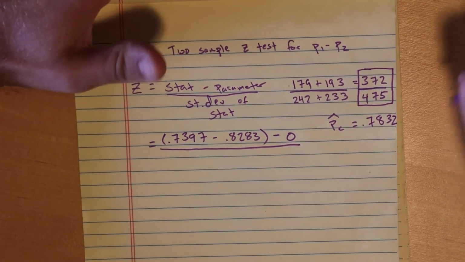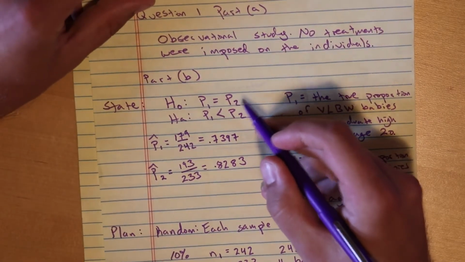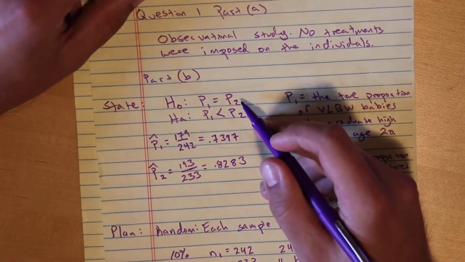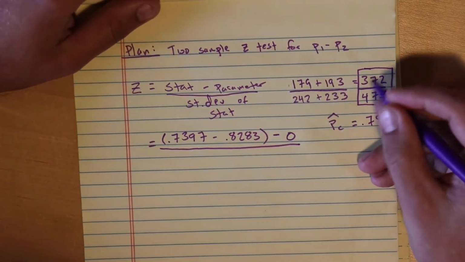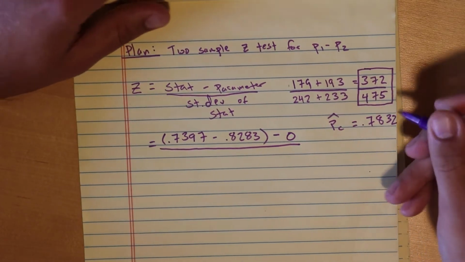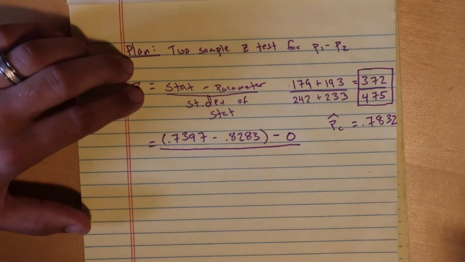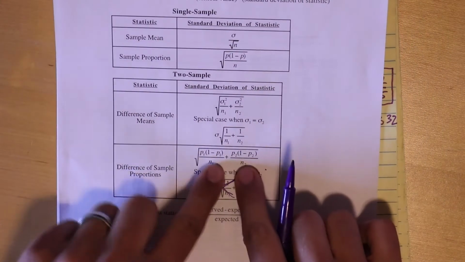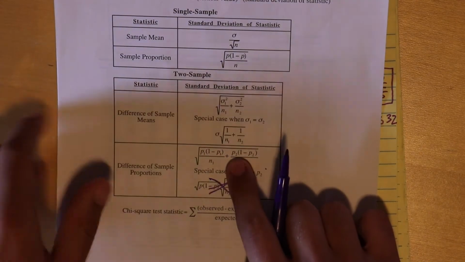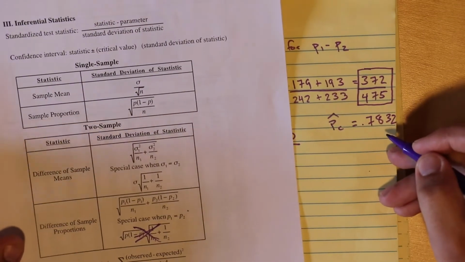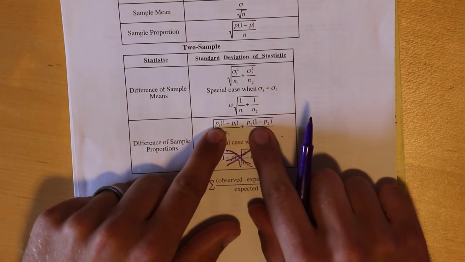The reason we're allowed to do that is because in the very beginning of this test, that is exactly what we assumed. We assumed that the treatment did nothing and that these two proportions are equivalent. So only for a test of a difference in proportions, we use this combined proportion. And the helpful part there is we're going to be using this formula here. P1 and P2 are just going to be the same exact proportion of 0.7832. You would use different numbers if we were doing a confidence interval.